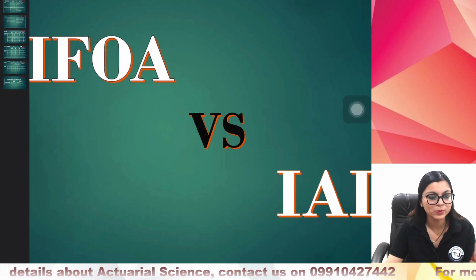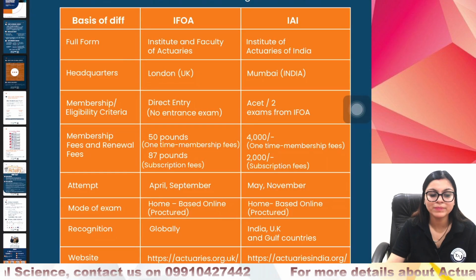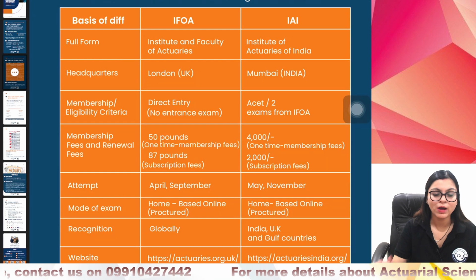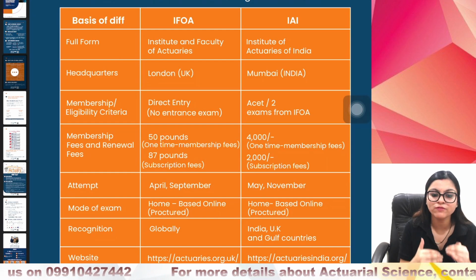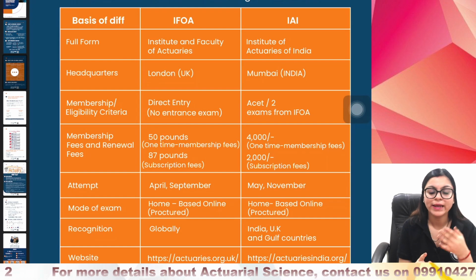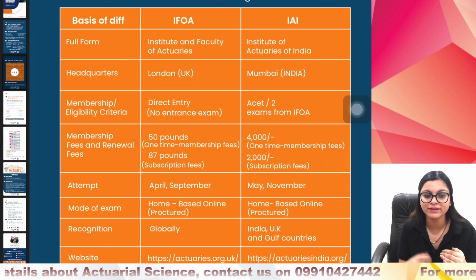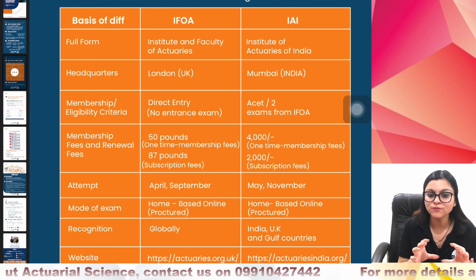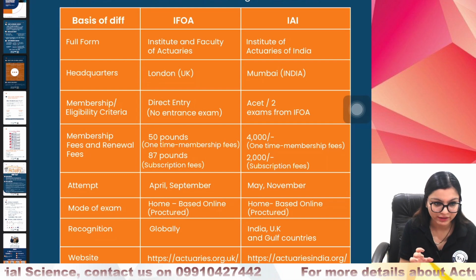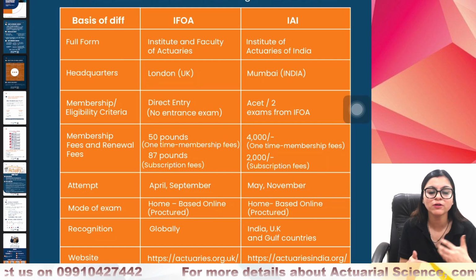So let's start with addressing the differences between the two societies. You can see the main difference through this slide. IFoA stands for Institute and Faculty of Actuaries. II stands for Institute of Actuaries of India. Headquarters of IFoA are in London and headquarters of II are in Mumbai. So in IFoA there is no entry criteria. That means anyone can become a member of IFoA and can appear for exams.